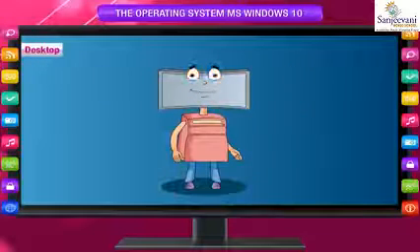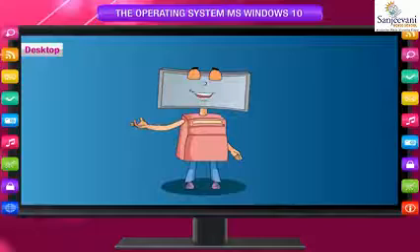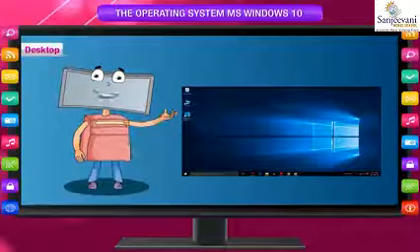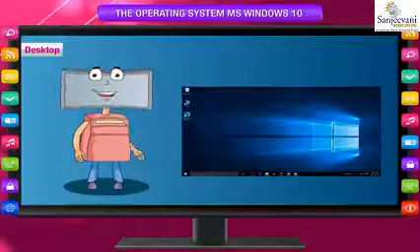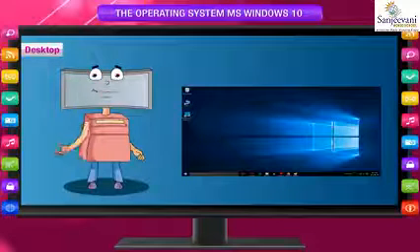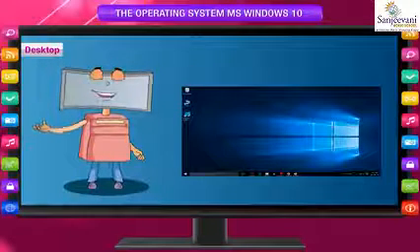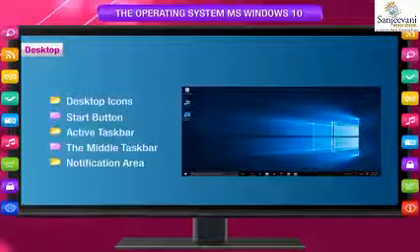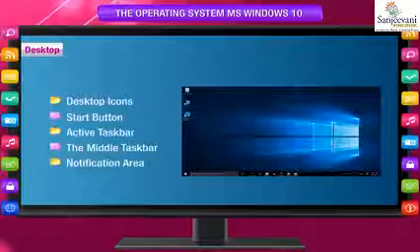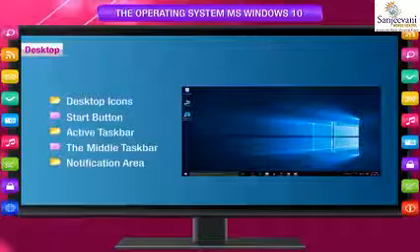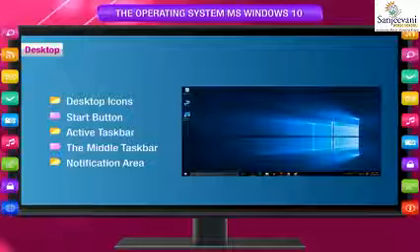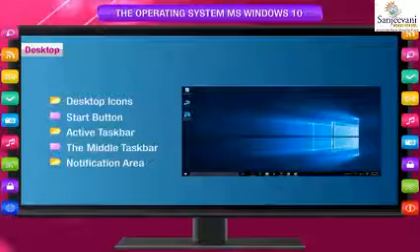When we switch on the computer, the first screen that appears after loading the Windows operating system is called the desktop screen, or simply desktop. It is the work area on which objects like icons, menus, windows, and dialog boxes appear. The desktop is made up of 5 sections: desktop icons, start button, active taskbar, the middle taskbar, and notification area.